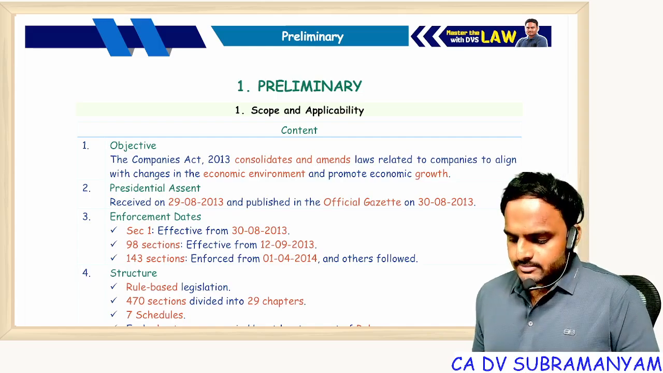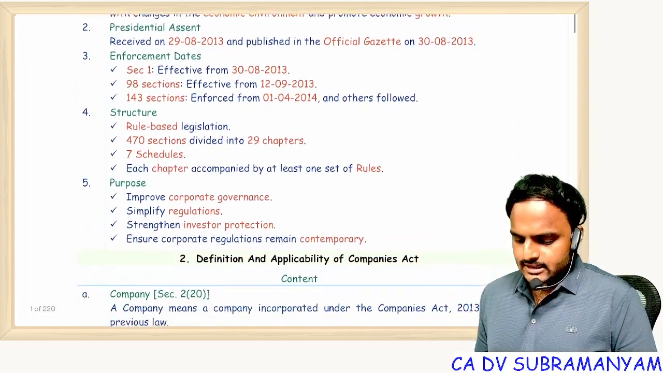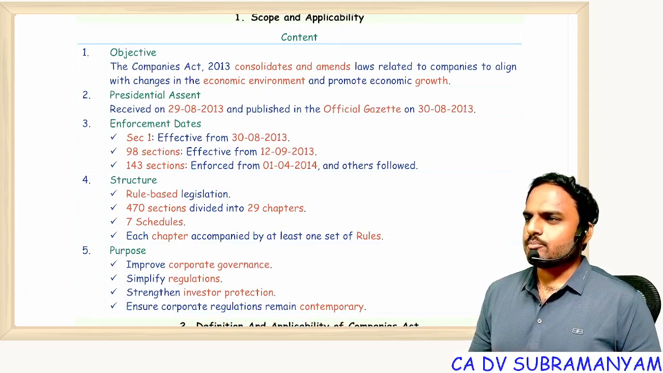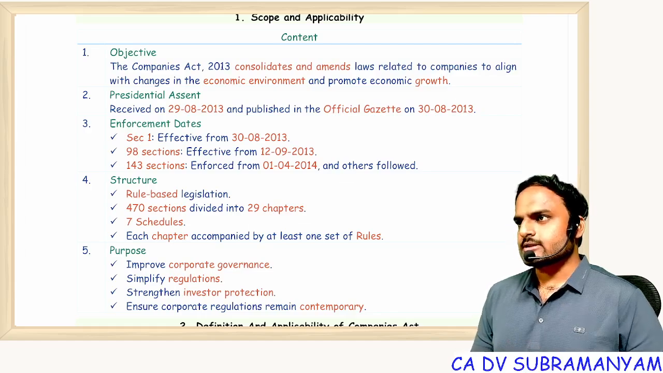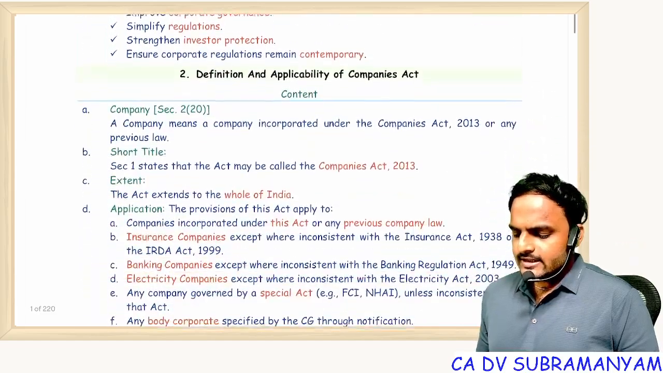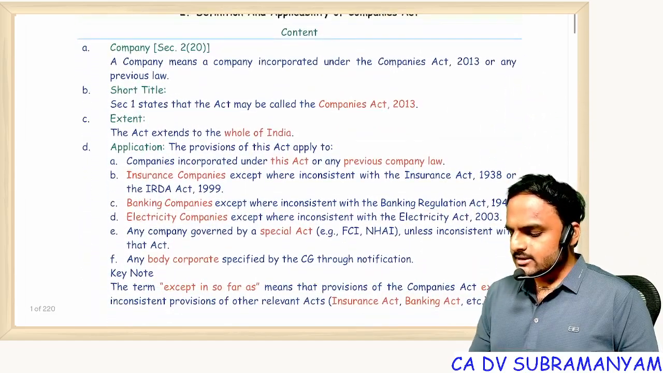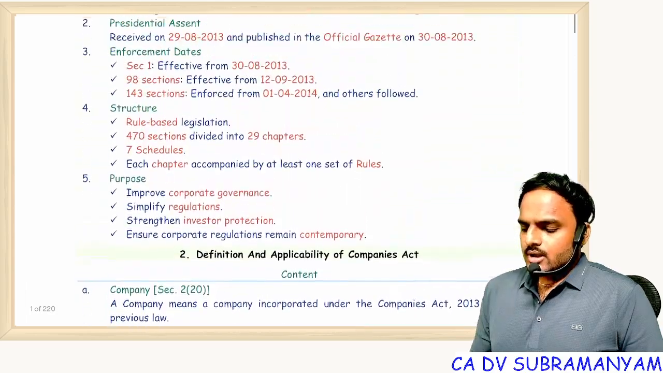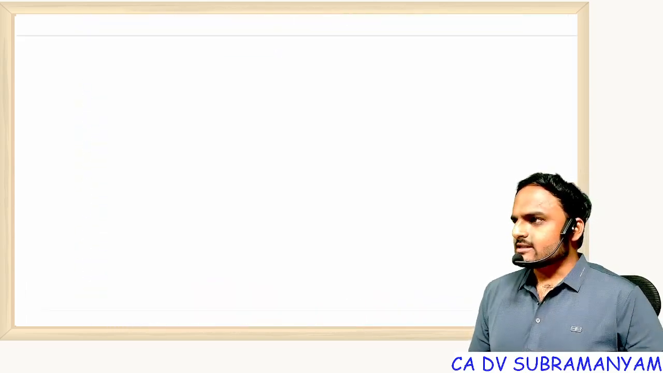So here you can see the material on the screen. This is the complete material for paper 2, Corporate and Other Laws, approximately 230 to 240 pages. In this material, all the keywords are highlighted in red color and headings are highlighted in green color. Our batch will be around 60 hours.